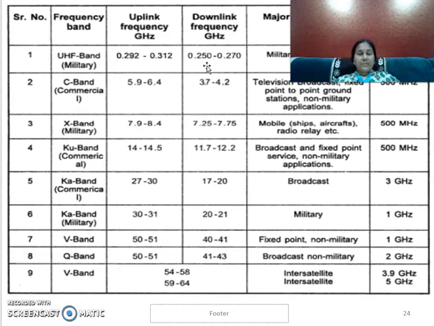For a lot of applications, the signal can be amplified at some other frequency. Based upon these advantages of the satellite, the uplink and downlink frequencies are different.